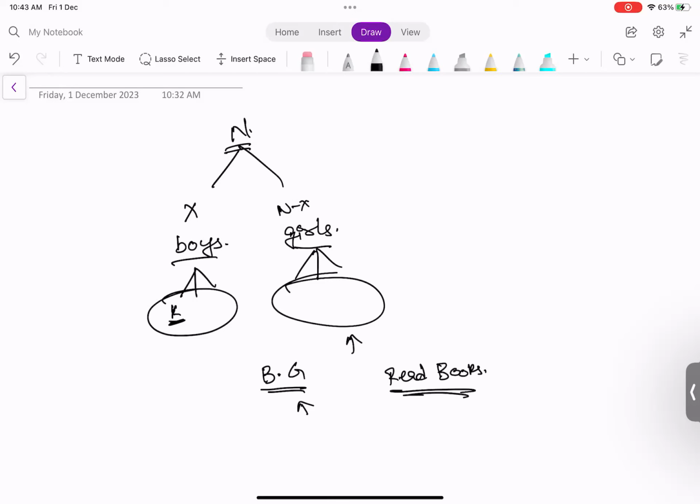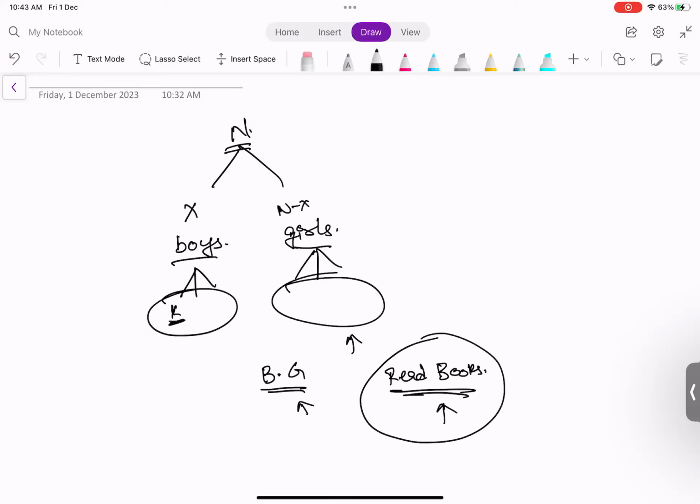Now, among all these activities, reading books is considered the least interesting activity, the most boring one. So what the question asks us is, we need to minimize the number of people who are reading books.